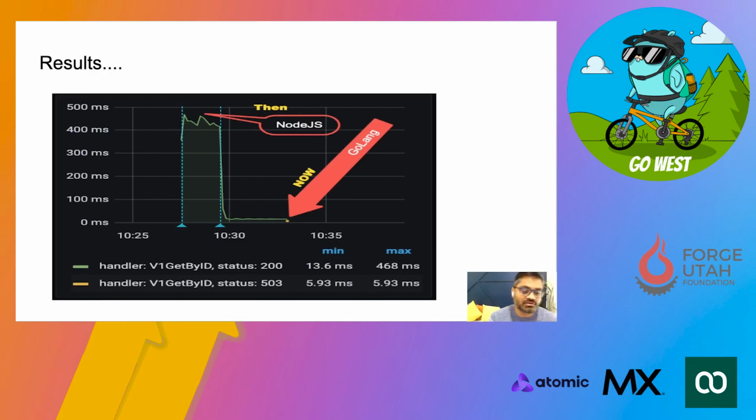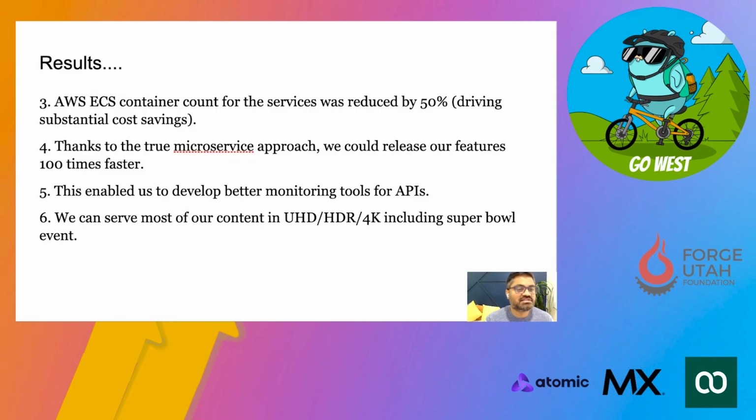And this is what it looked like from the service response point of view. As you can see, with Node.js and a very small amount of traffic, a simple service used to take more than 500 milliseconds. But after Golang, it came down to under 50 milliseconds, which was incredible because that helped us save lots of things in other areas, like AWS ECS container count for the service was reduced by at least 50%.